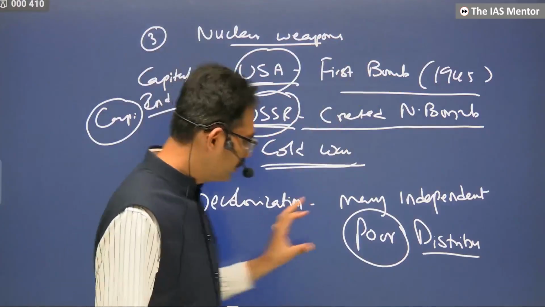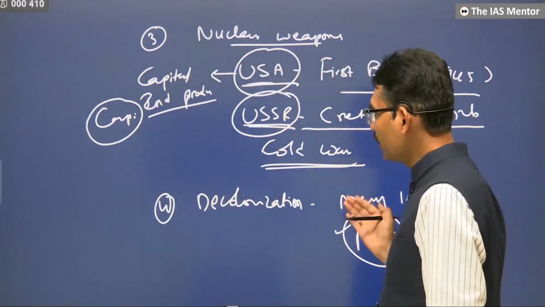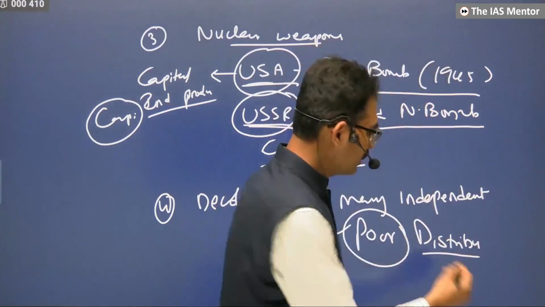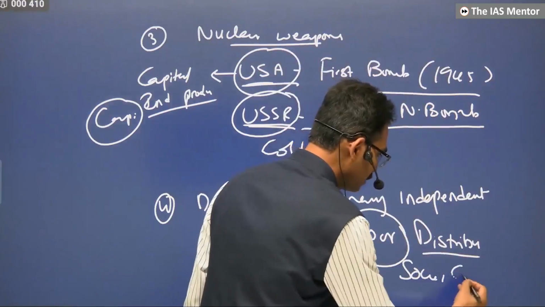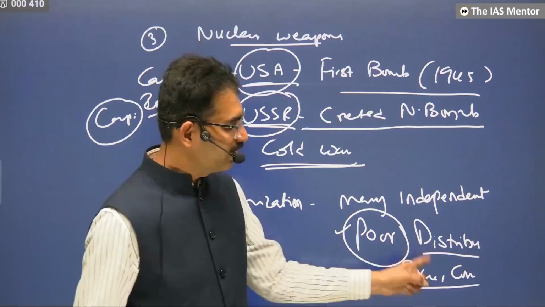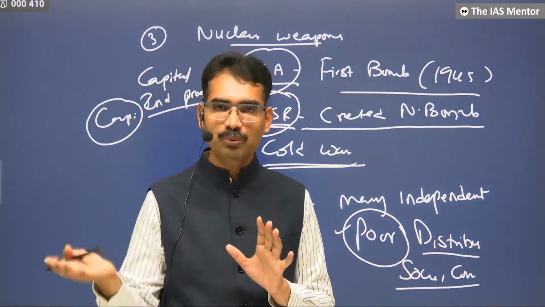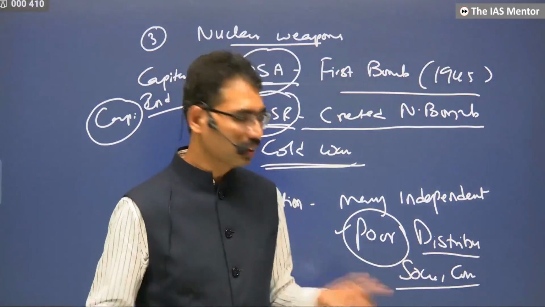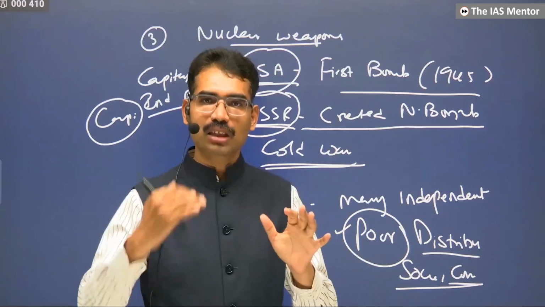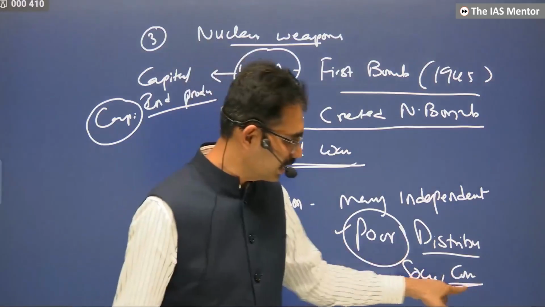That's where decolonization happened and many independent countries came. Now they are poor, so they are naturally attracted towards communism. In India also, that's why there were many socialist parties, and the Communist Party was also very popular in India. In fact, everywhere across the world before 1959, communist parties came to power with revolution through violence only. India is the first country where communists came to power through elections, without violence. It's a very unique and interesting case.